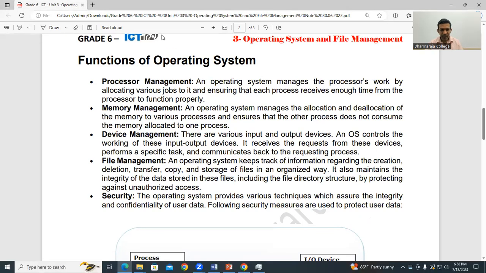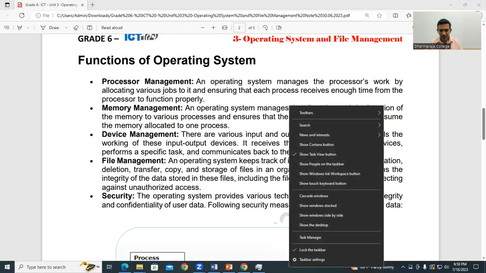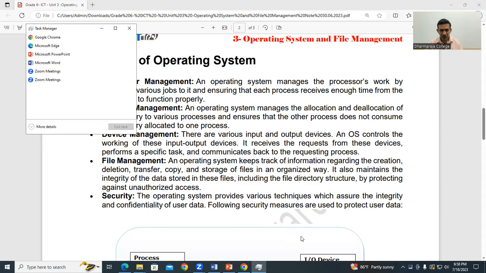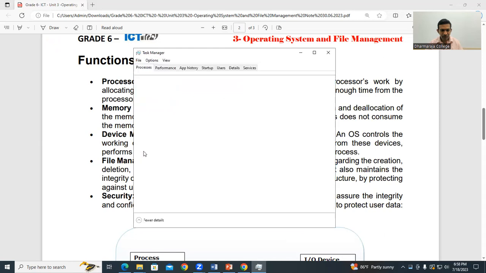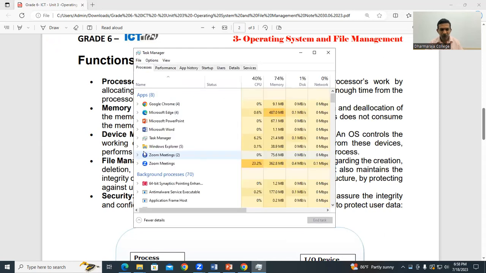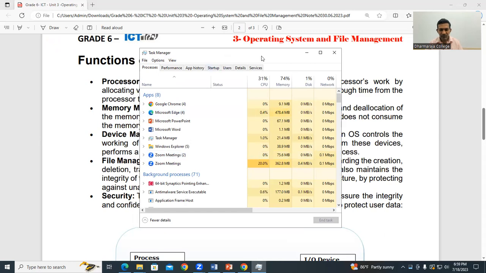Right, I'm going to the task manager. I want to right click here. You can see task manager on the taskbar. Then you are getting this one. You can see task manager. And so when you click this more details, you can find out what is going on here.